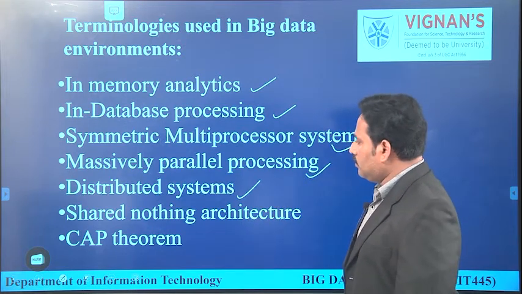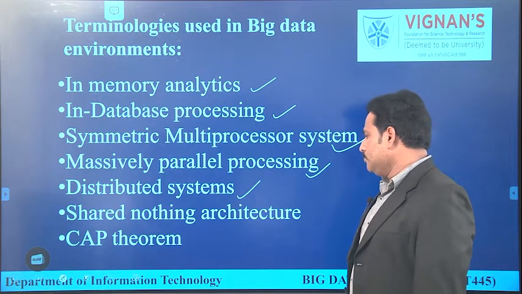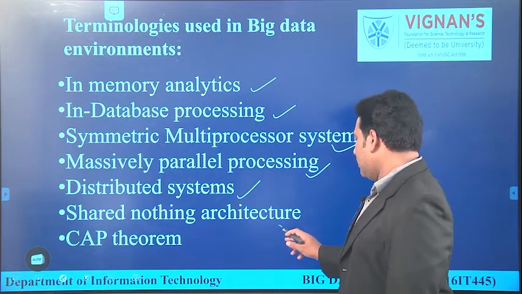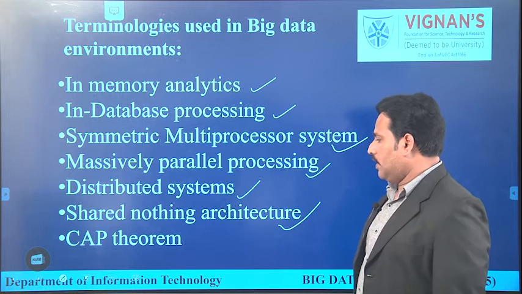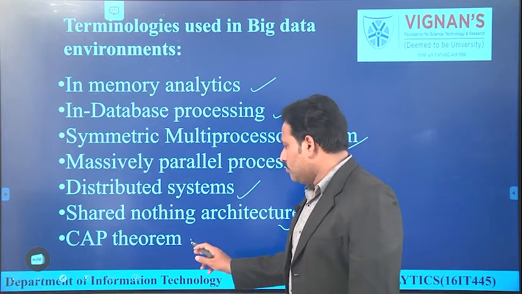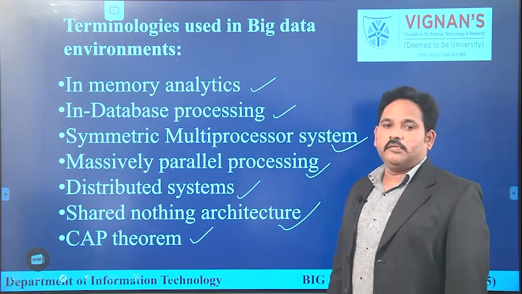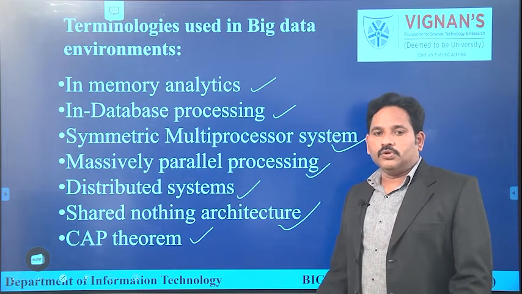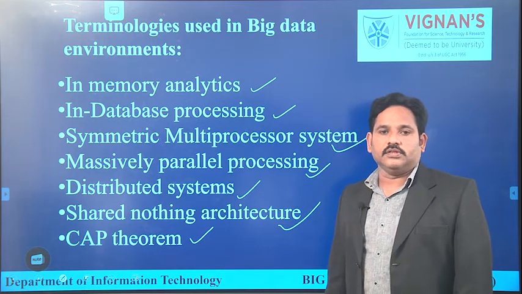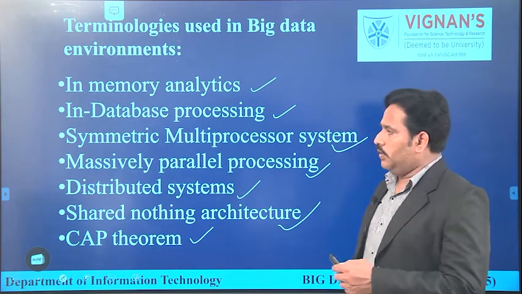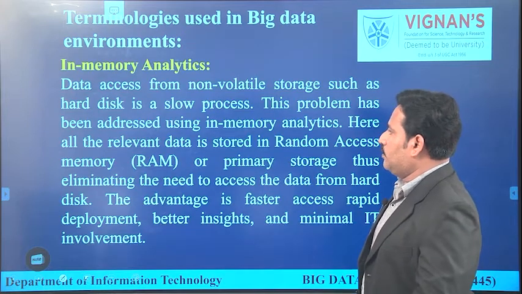Then parallel processing of operations, and how a distributed environment is implemented in order to store and access the data. Another is the shared-nothing architecture. We will also see a few algorithms like the CAP theorem and Bayes theorem. Those two algorithms are used in resource allocation. Now we will see each and every environment in detail.